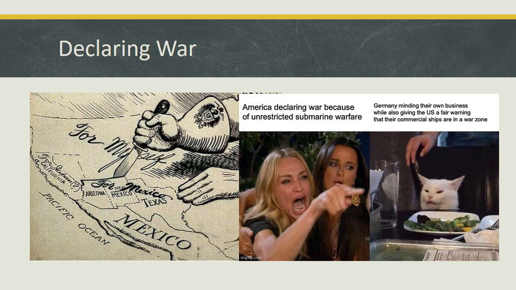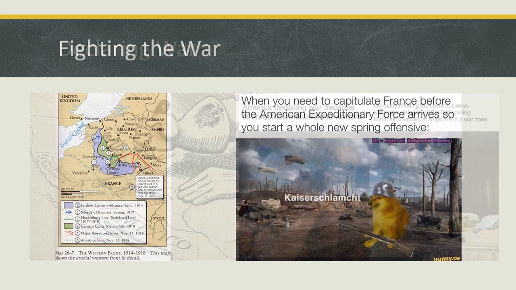The second most immediate reason was a diplomatic telegram from the German Foreign Minister Arthur Zimmermann to Mexico proposing an alliance that would provide Mexico with the territories taken during the 1848 and 1849 Mexican-American War. Mexico did not consider the offer, but it led many to support going to war with the Central Powers.